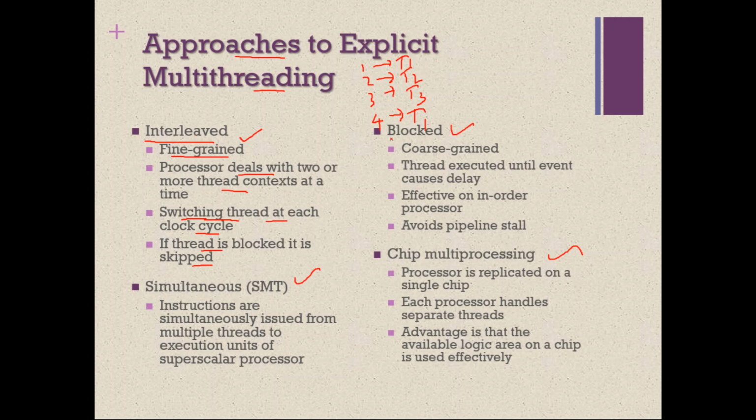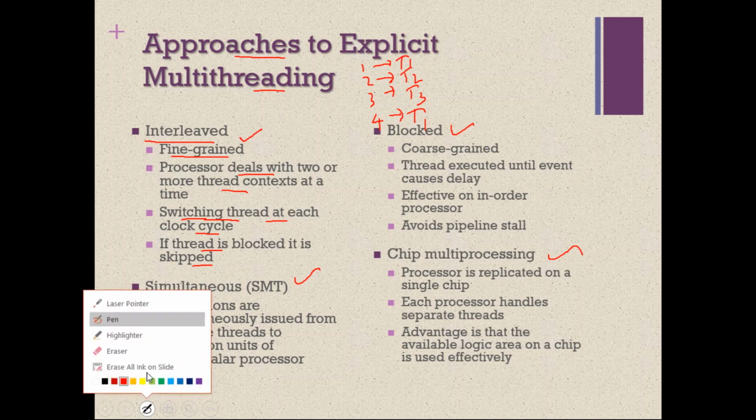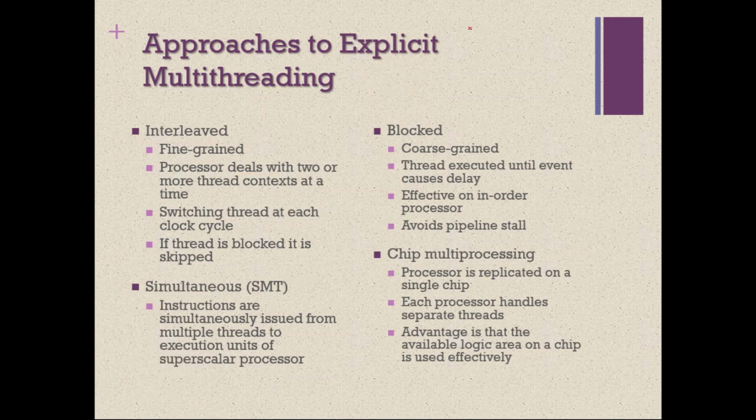The second is the blocked approach. Blocked is also called the coarse-grained approach. Assume that the system contains three threads, T1, T2 and T3, for simplicity. Here with coarse-grained multi-threading, the processor will execute T1 and keep executing it. It won't context switch just like that. It will keep executing T1 as long as T1 does not enter a wait state.